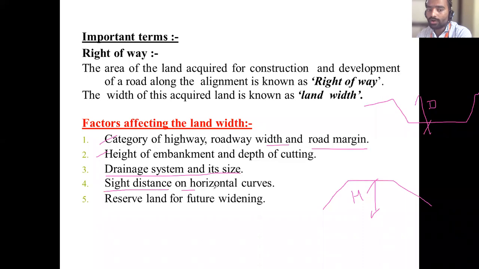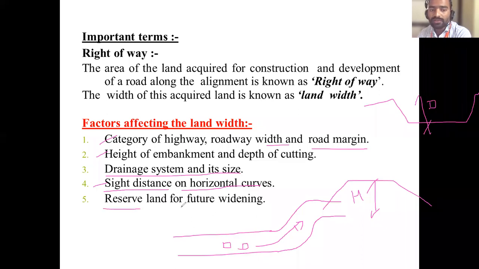Then sight distance on a horizontal curve. See, your road is not exactly purely horizontal from Pune to Bombay. Is it only a straight state road, or will there be some curves? Yes, such curves can also be there. So there is a possibility of a curve in the road. So in this case there should be proper sight distance on the horizontal curve, meaning the distance between one vehicle and another vehicle, proper sight distance should be provided.